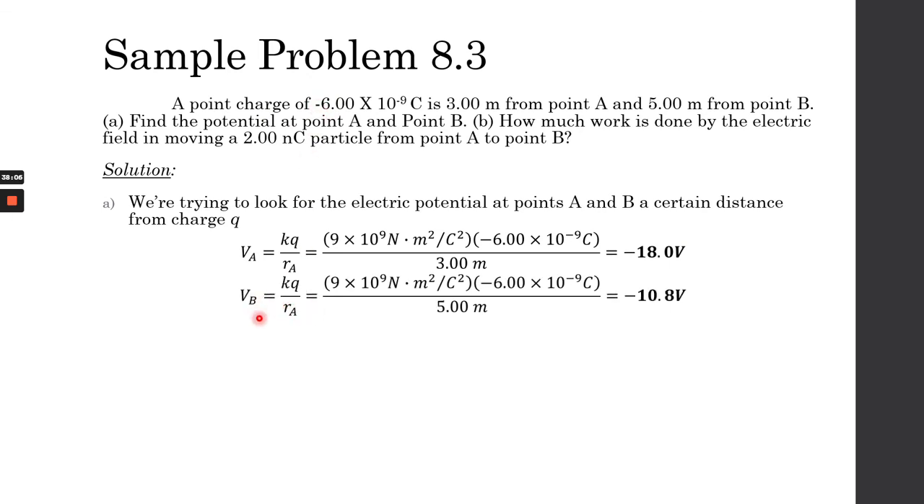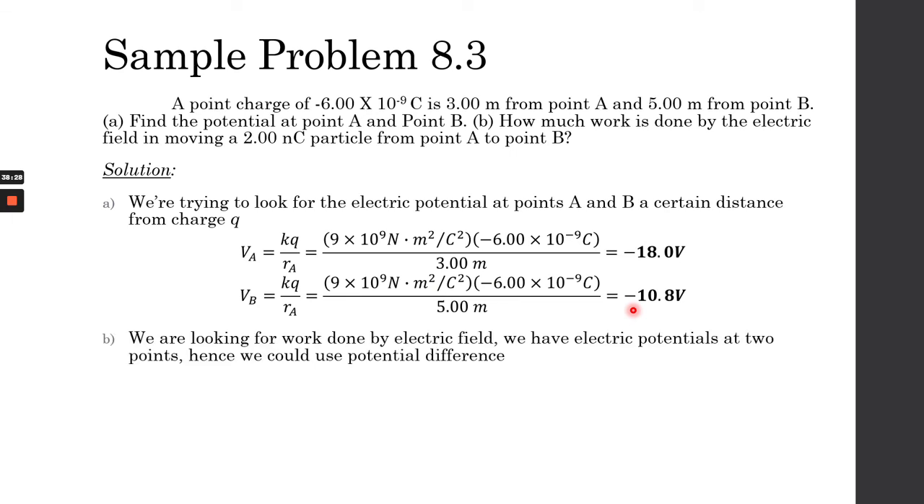The same thing, VB is equal to Coulomb's constant multiplied by the value of the charge divided by the distance. This is RB, not RA, so the distance between point B and the source charge or point charge. Plugging in the numbers, you get negative 10.8 volts.